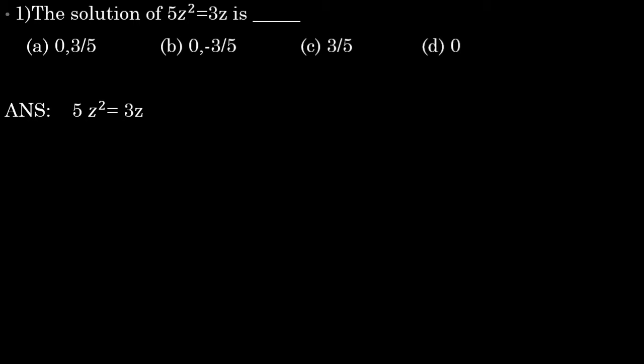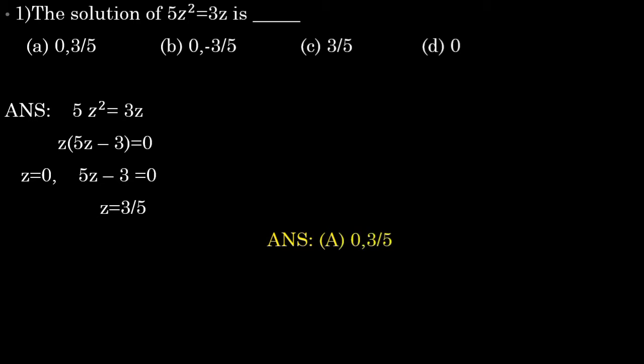Here I'll take 3z to this side, that time it will become minus 3z, and in both I take z as a common factor, so I'll get z into 5z minus 3 is equal to 0. Now we will equate z is equal to 0 as one term and the other term 5z minus 3 is equal to 0. Now I'll take 3 to that side, it will become plus 3 and that 5 will come down, so I'll get z is equal to 3 by 5. So therefore what we got as the answer is option A, 0, 3 by 5, which is the correct answer.